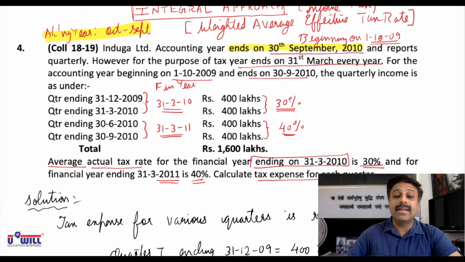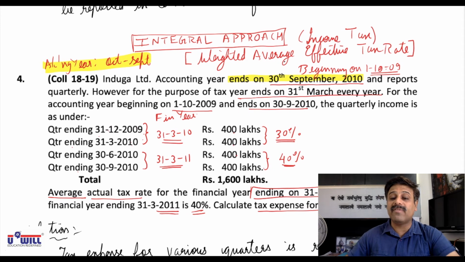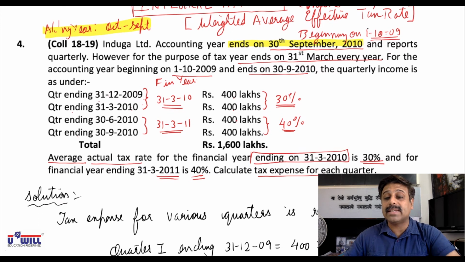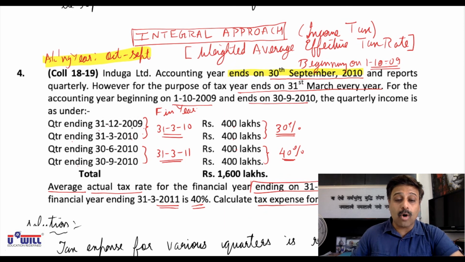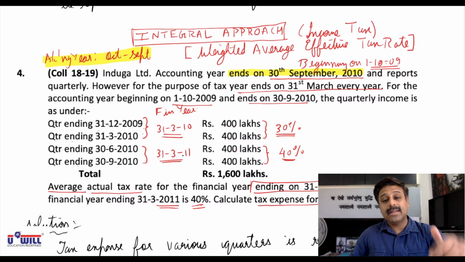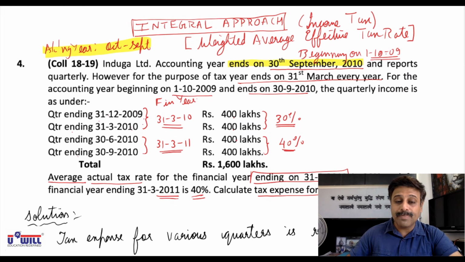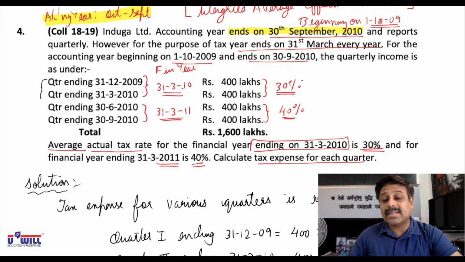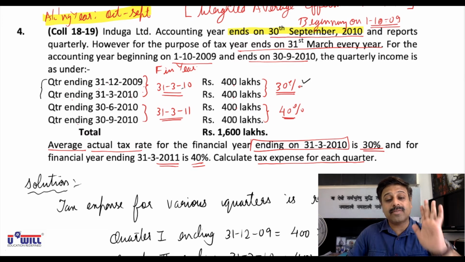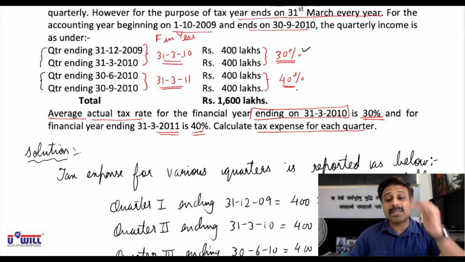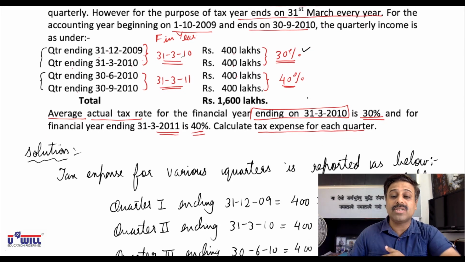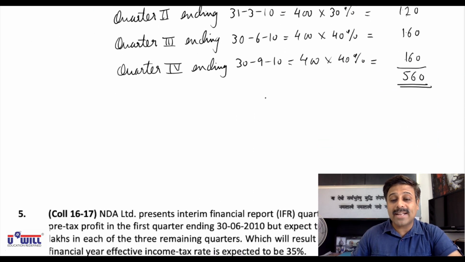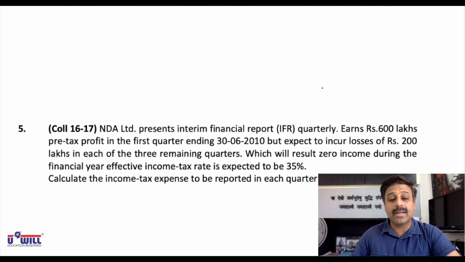I hope everyone is clear with it. I repeat, right now we have not applied the concept of weighted average effective tax rate. Weighted average effective tax rate concept applies only for one financial year. If all the 4 quarters were either of 31/3/2010 or of 31/3/2011, then we would have applied the weighted average effective tax rate concept. However, we are following the integral approach only. In these 2 quarters, as per the integral approach of financial year 31/3/10, the tax rate is 30%, so you have to report the tax expense of 30%. And next year, as the tax rate goes to 40%, you have to report the tax expense of 40%. So the actual amount only of the respective year we are reporting over here.